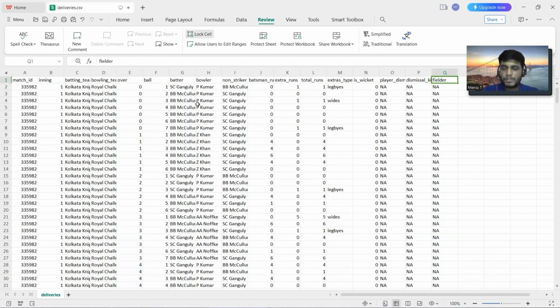Before we proceed, I would like to speak about how broadcasting channels use this data to provide more insightful information during cricket and keep you engaged during the matches.